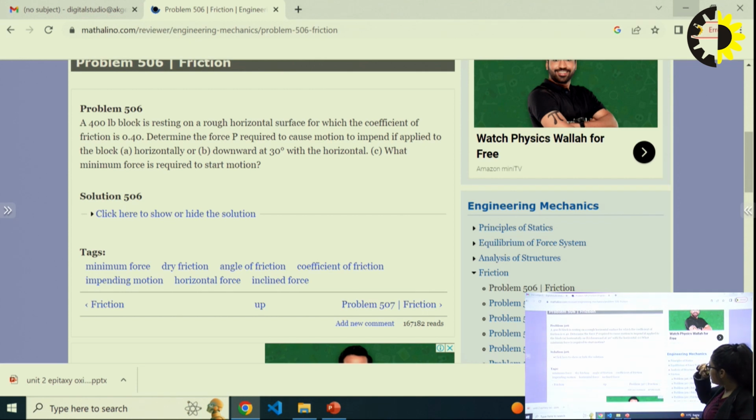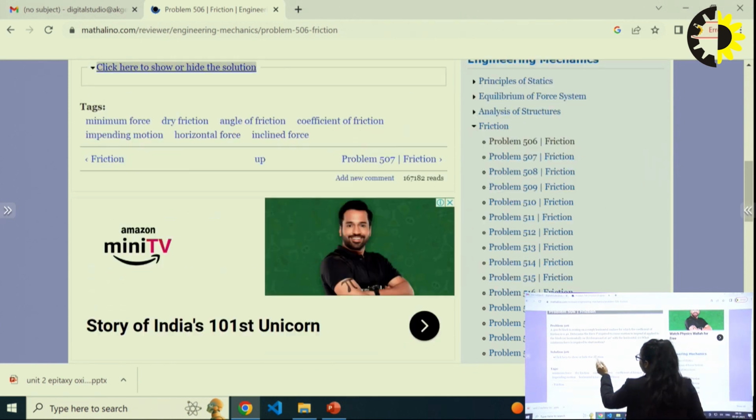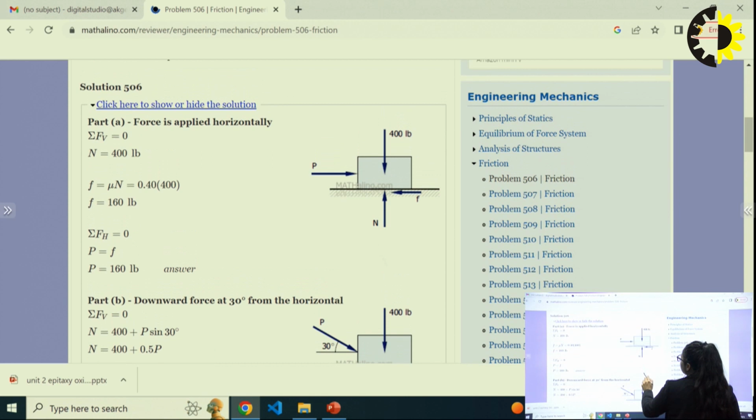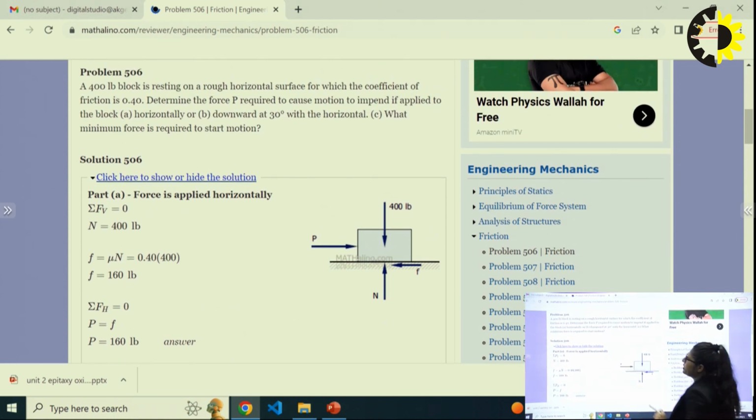And the third one: what minimum force is required to start the motion. So there are three questions. Determine the force P required to cause motion if applied to the block horizontally, then at 30 degrees with the horizontal, and finally the minimum force required for motion. Now come to the first case: a 400 lb block is resting on a horizontal surface.